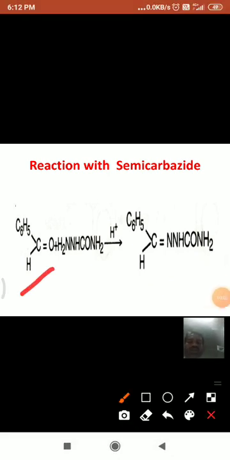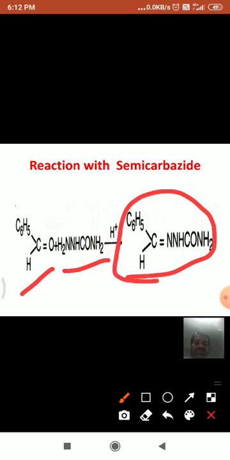And here this is benzaldehyde, a similar reaction; all these are similar reactions. Benzaldehyde with semicarbazide forms benzaldehyde semicarbazone. And if you observe the mechanism of all these three, that is, reaction with hydrazine, reaction with phenylhydrazine, and reaction with semicarbazide, the mechanism for all these reactions is similar.